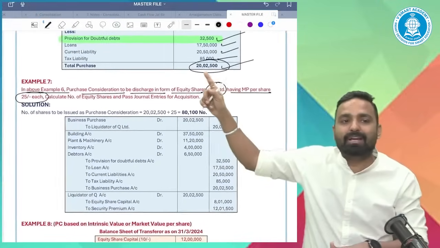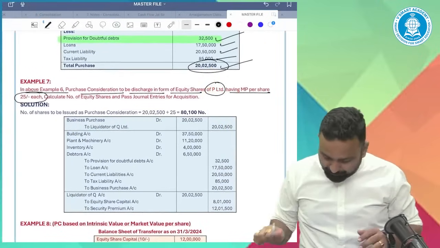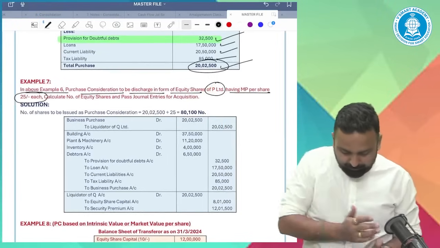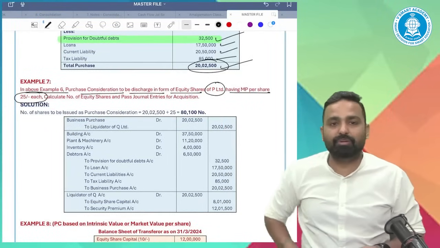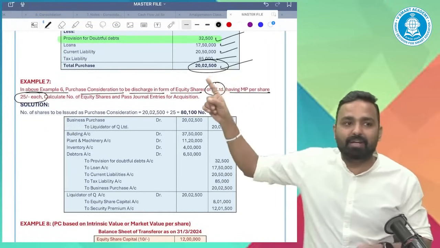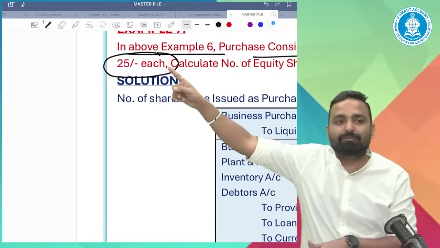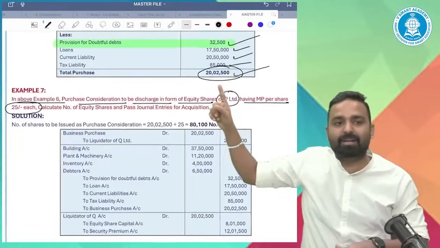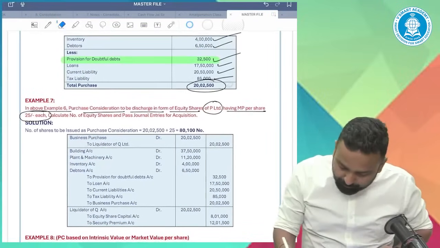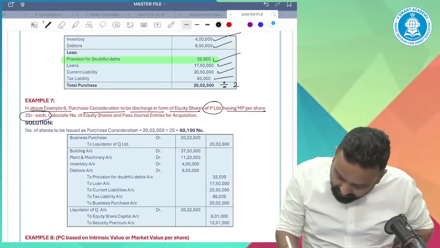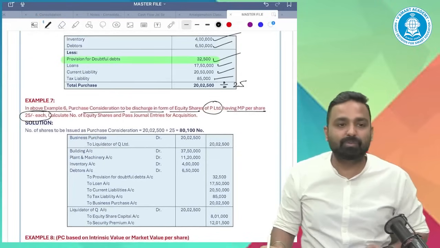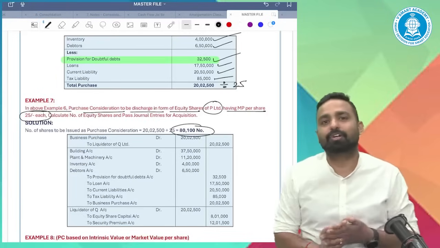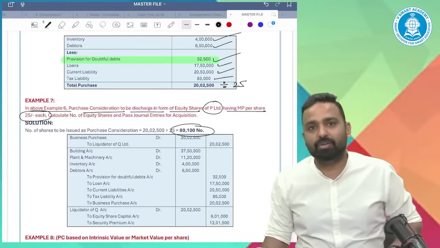So this 20 lakh 2,500 rupees could be issued at 25 rupees per share. Tell me how many shares I have to give. Total PC is 20 lakh 2,500. I will issue the PC in the form of shares, and I have shares of 25 rupees each market value. So how many shares will I give? I will divide this by 25. So I will give 80,100 shares. Guys, understood or not?